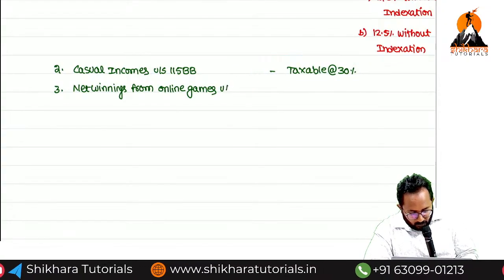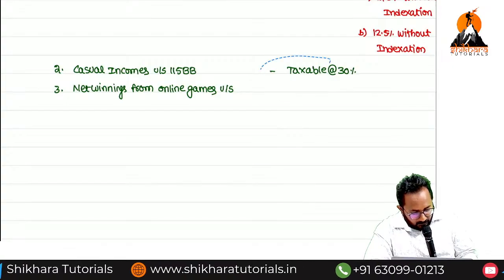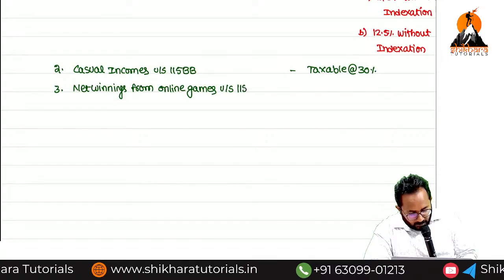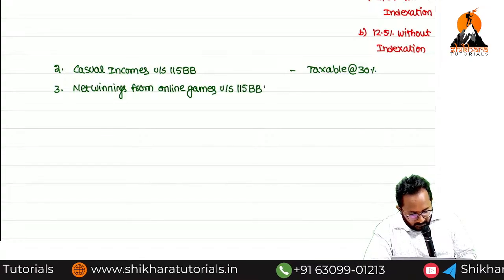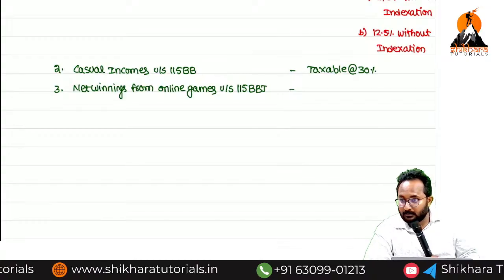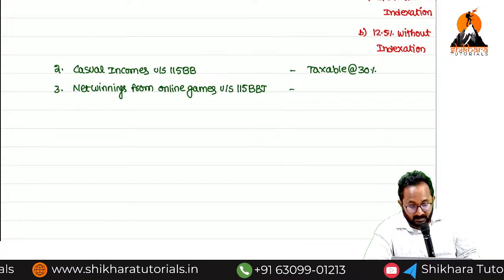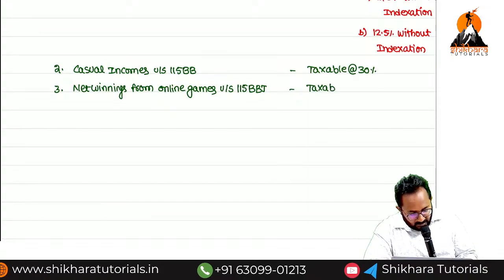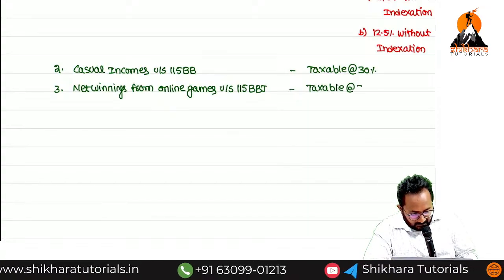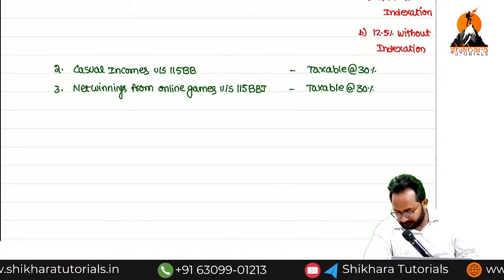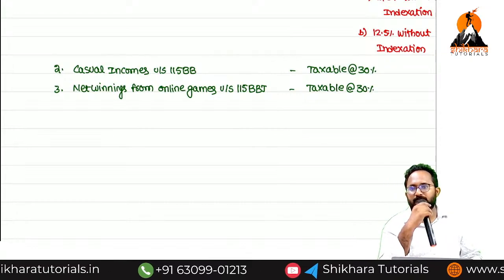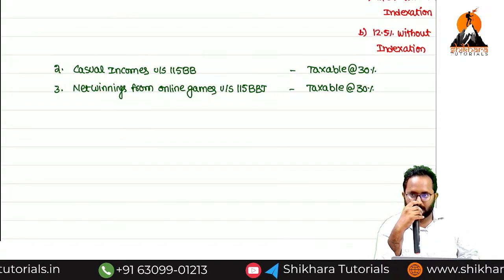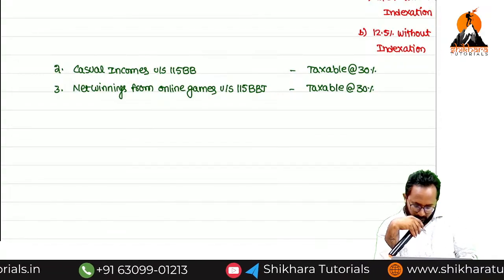Now the tax rates are also clearly mentioned under the same 115BBJ. What is the tax rate? The same tax rate but a separate section released. Now, fourth one.